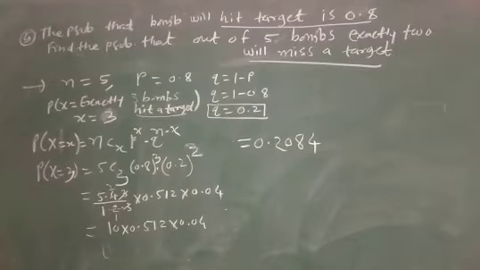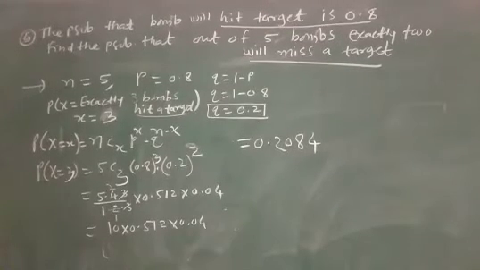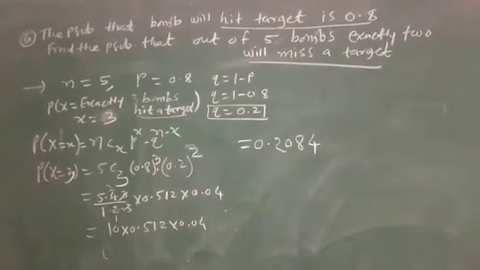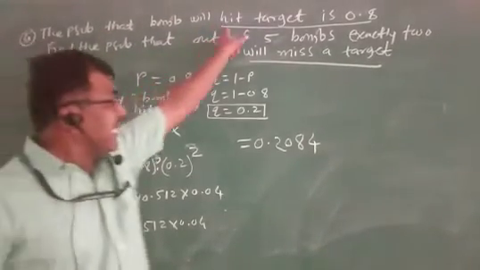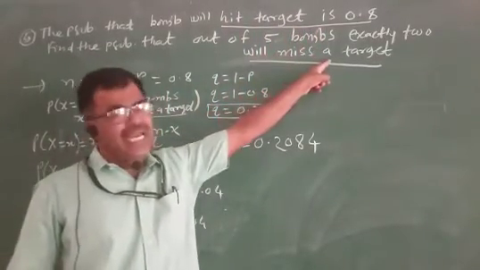Note, we have to find exactly 2 will miss a target. Probability given for hit a target. Note this step. Given probability of hit a target is 0.8. We have to find miss a target.